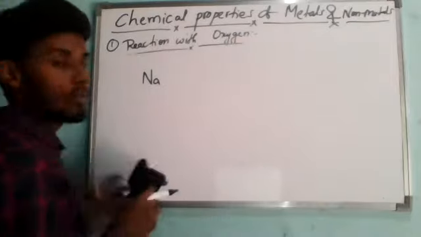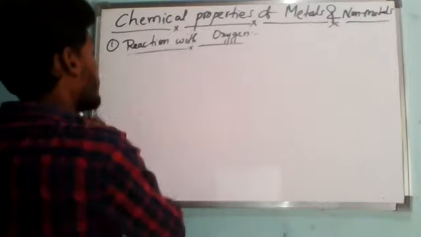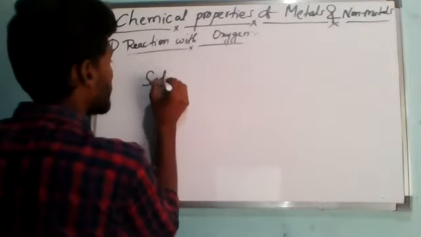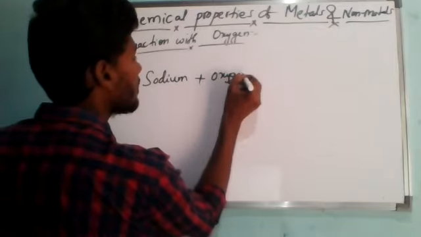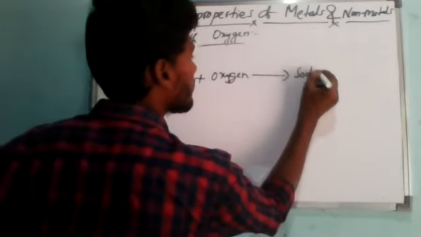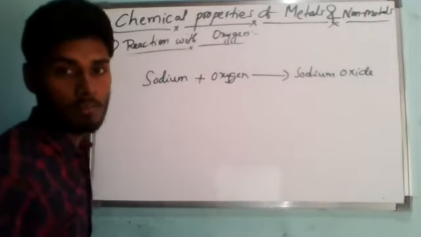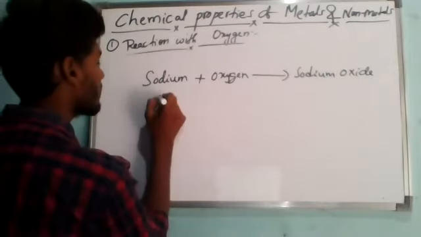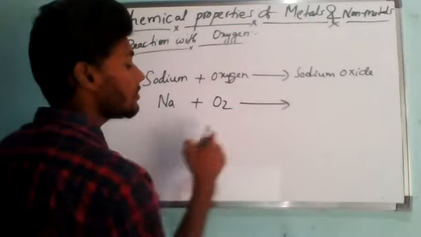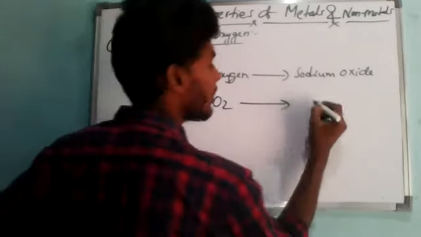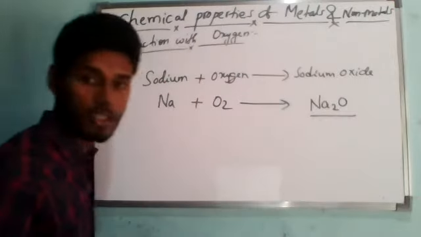Now if it comes to sodium, sodium will react with oxygen, if you want I will write it. So sodium, if you burn this in the presence of oxygen, then it will form sodium oxide. Now if you write the symbols, the sodium symbol is Na and oxygen is O2. If we react this, we get sodium oxide. So the sodium oxide formula is Na2O.